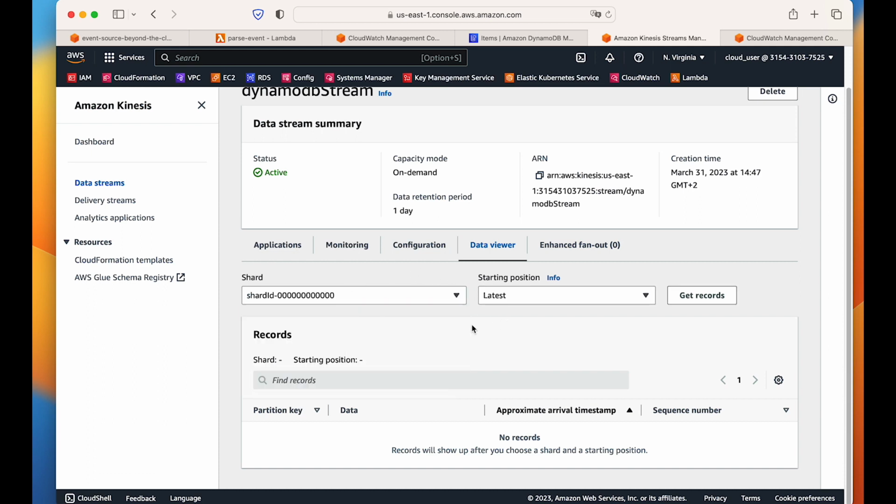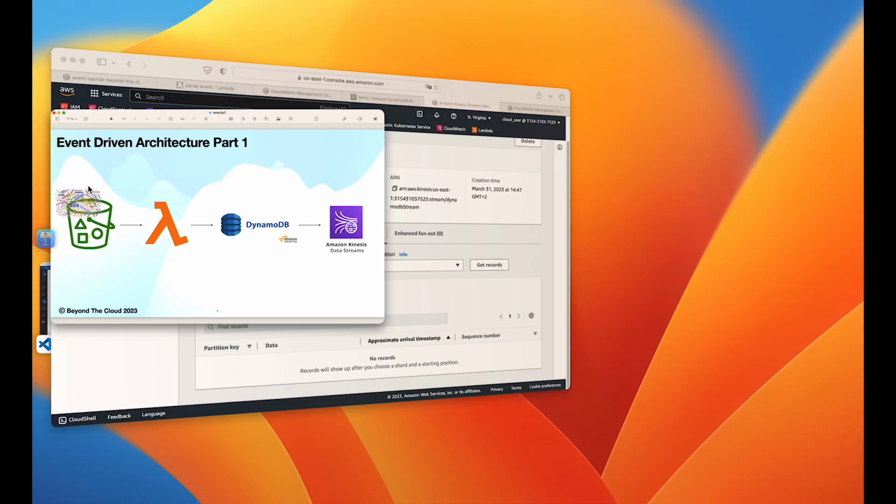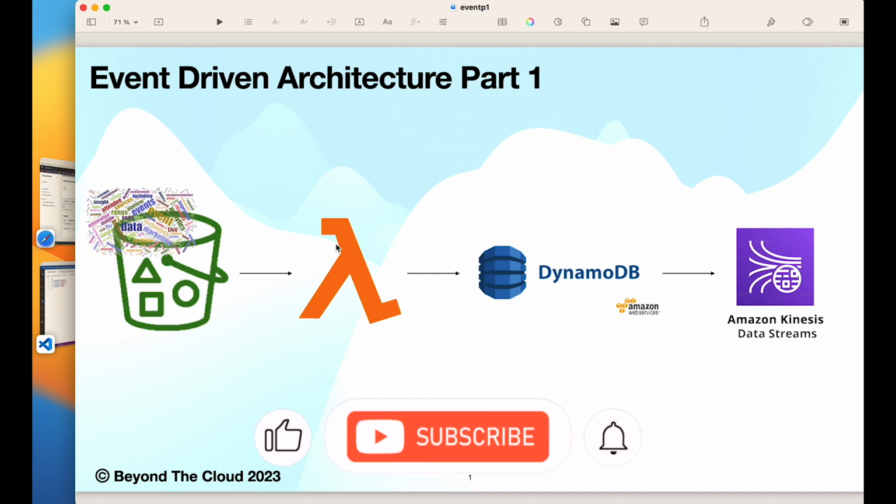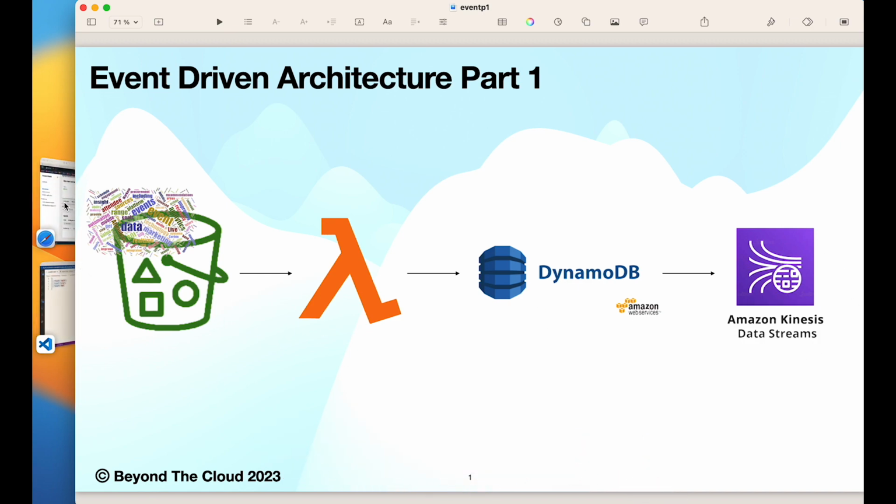Now what we can do is trigger the whole process. We now have the whole process defined, and we will trigger it by uploading one JSON file in our S3 bucket, which will trigger the Lambda to DynamoDB, then to the Kinesis data stream. So let's go to our S3 bucket.